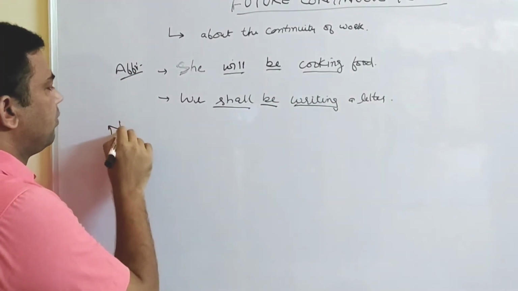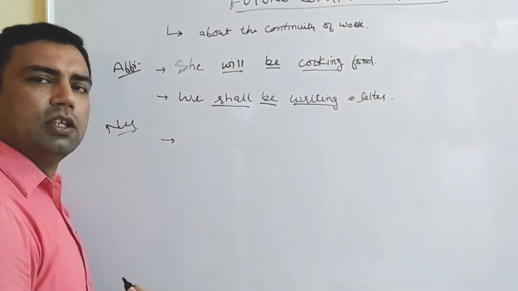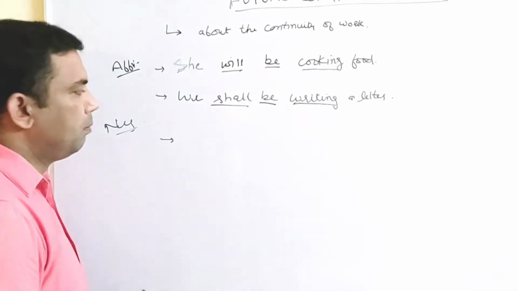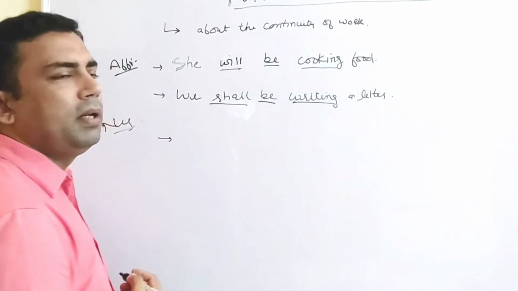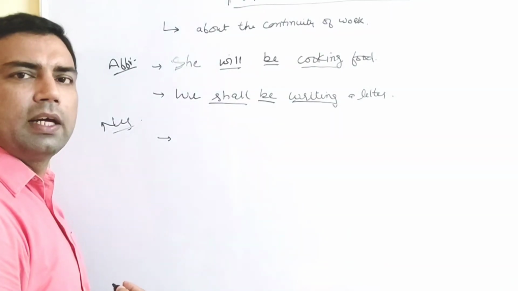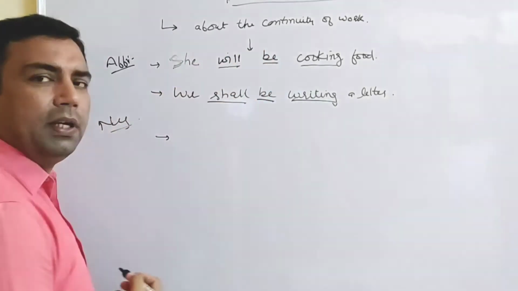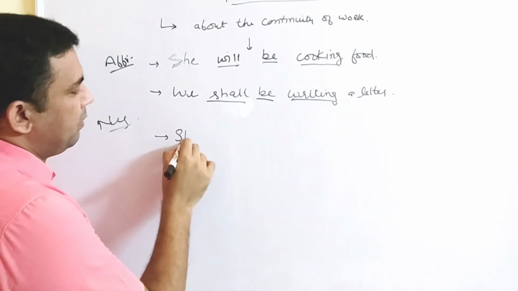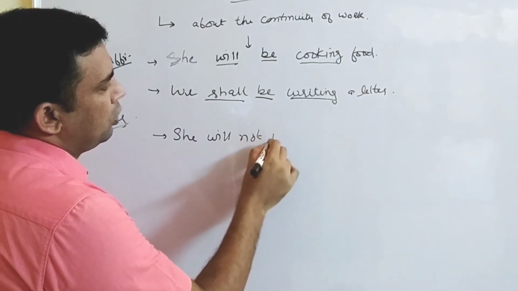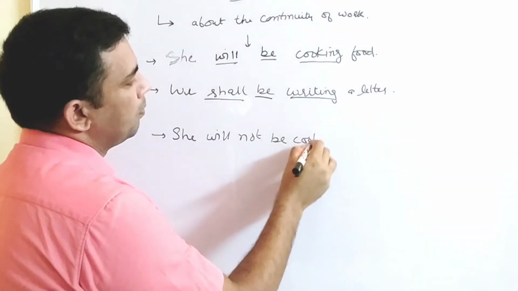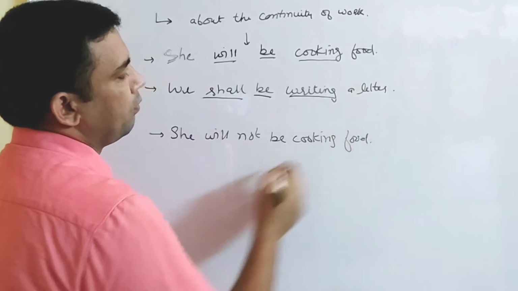The same when we are coming in the negative. I told you we put not before the main verb. Main verb is cooking here. Before that it can be not cooking, but that is not right here. Here not comes after will and be. Example, she will not be cooking food.